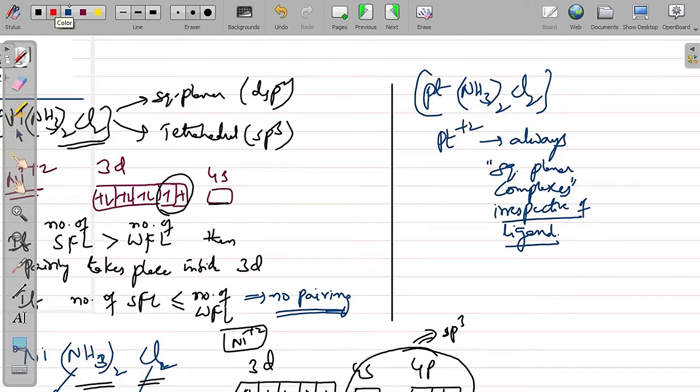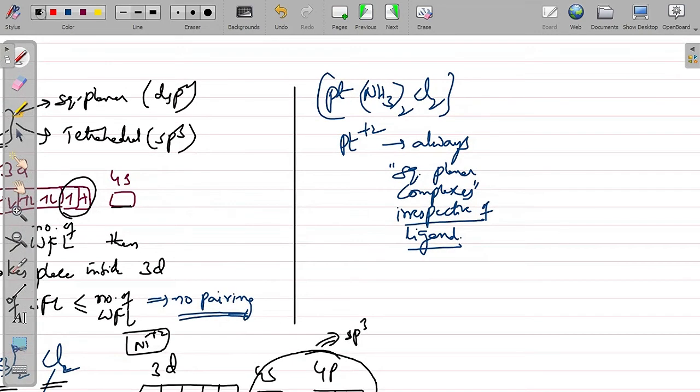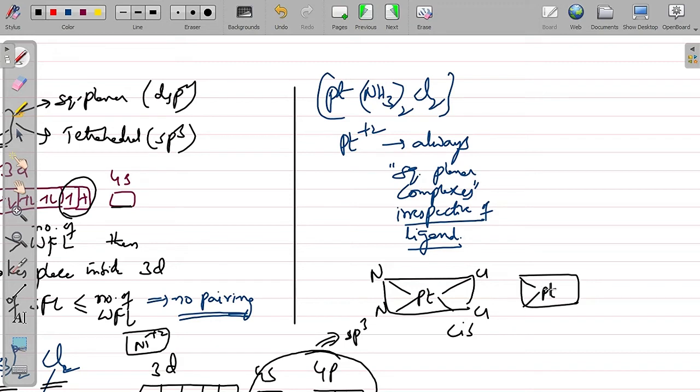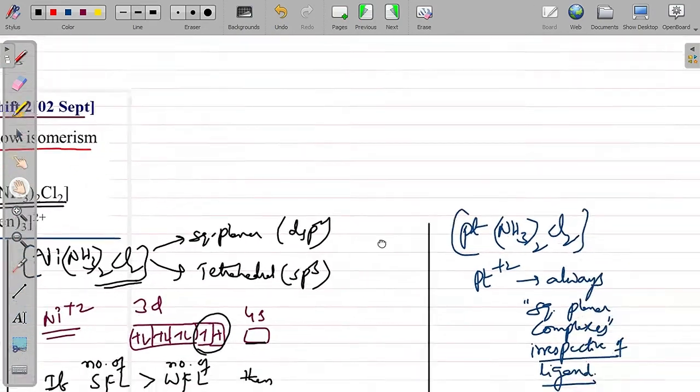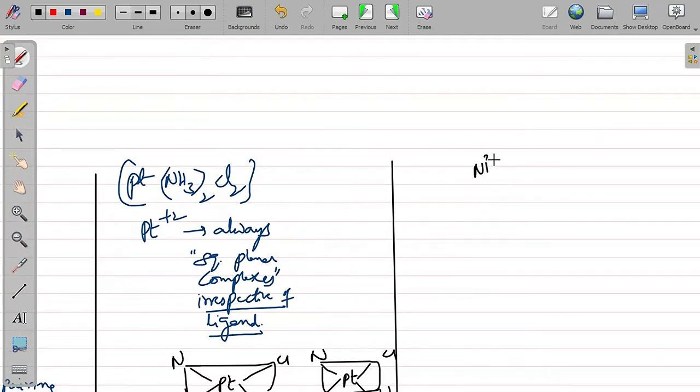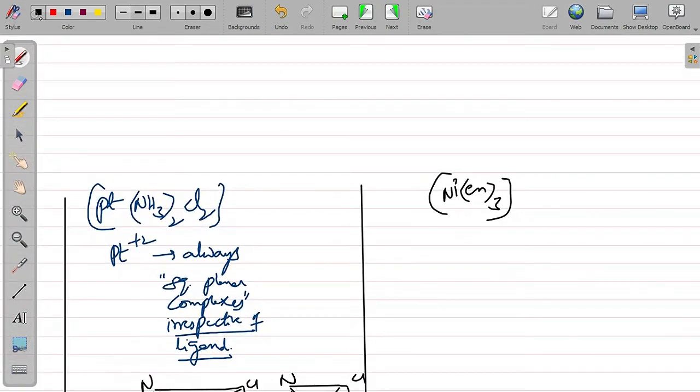Now, this is an exceptional case. If you form square planar, and ammonia and ammonia are adjacent like this, it is a cis compound, and if ammonia and chlorines are opposite, it is a trans compound. Like that, it will exhibit geometrical isomerism. Next, the last compound also, let's check, that is Ni(en)3. If you take Ni(en)3, it will exhibit optical isomerism.